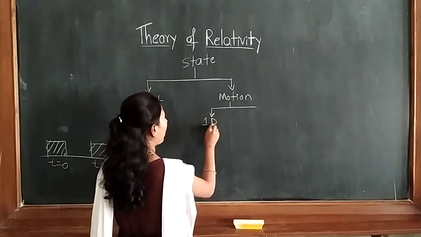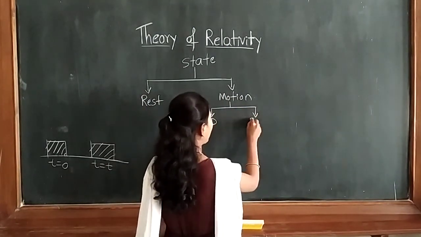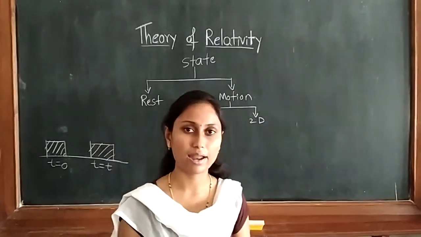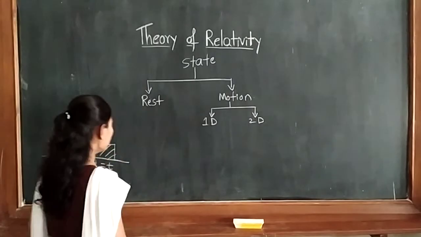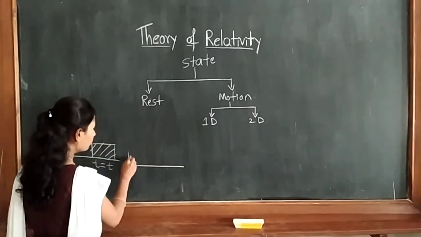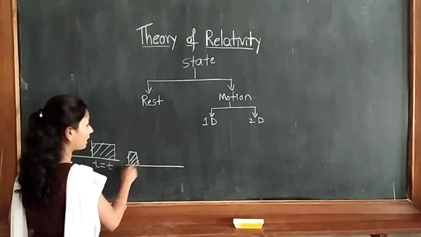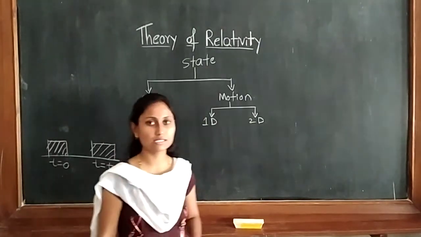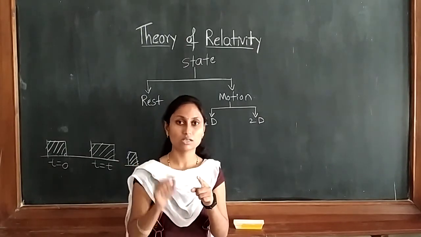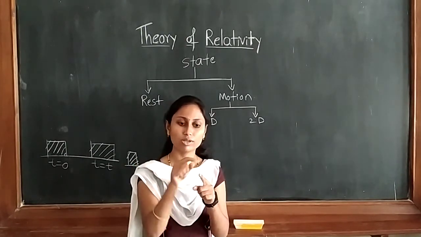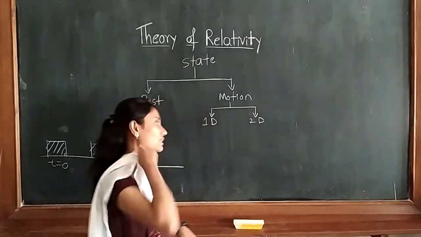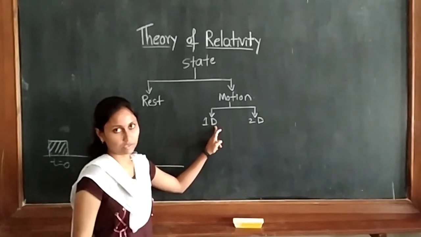Again in motion we are having two parts. One is one-dimensional motion and the second one is two-dimensional motion. One-dimensional means any body is moving along only one axis. We know three axes are there: the x-axis, y-axis and z-axis. If any body is moving along any one of these axes, such a motion is called one-dimensional motion.